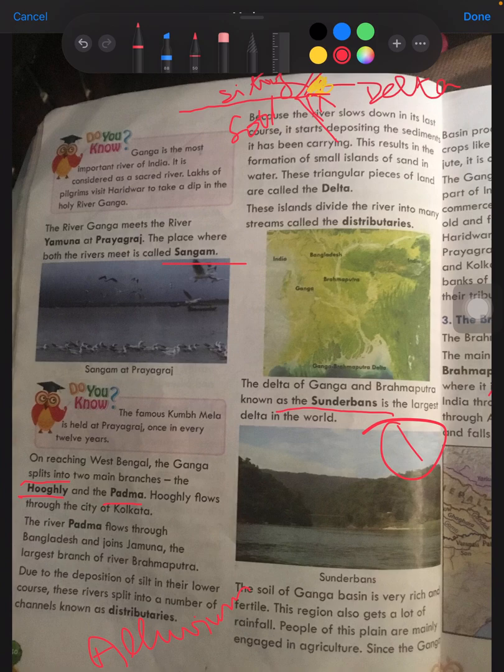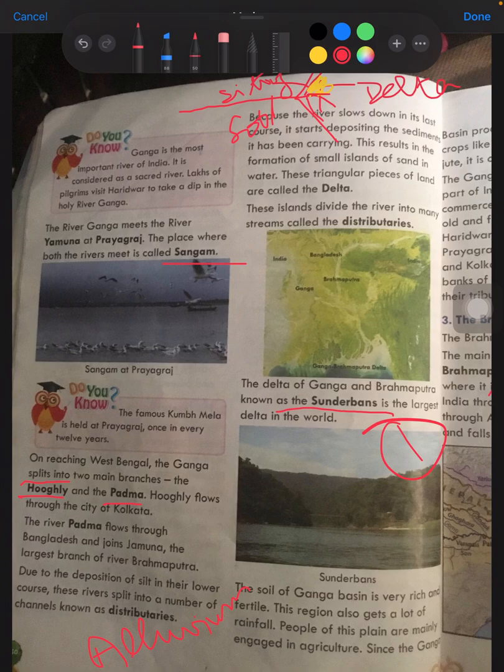This region also receives a lot of rainfall. That is why the people of this area mostly depend on agriculture for their livelihood. Nearly 70% of the world's population is dependent on agriculture.